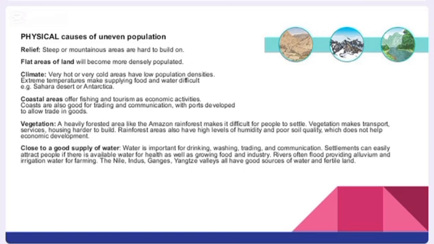Vegetation. A heavily forested area like the Amazon rainforest makes it difficult for people to settle. Vegetation makes transport, services, and housing harder to build. Rainforest areas also have high levels of humidity and poor soil quality, which does not help economic development.